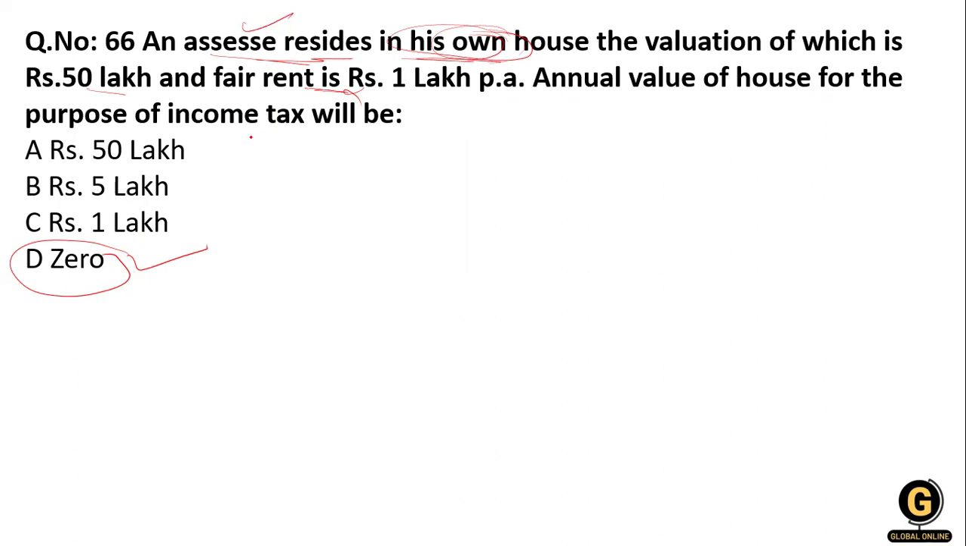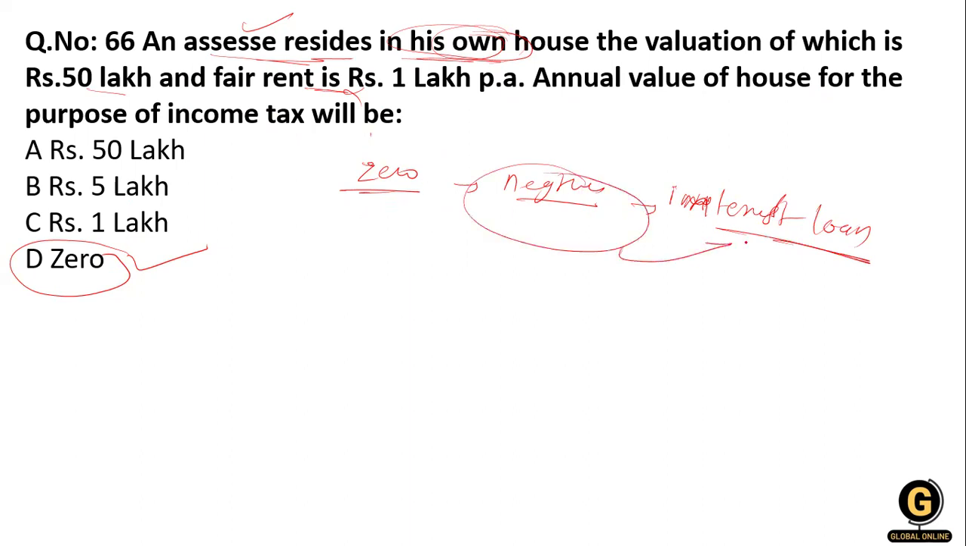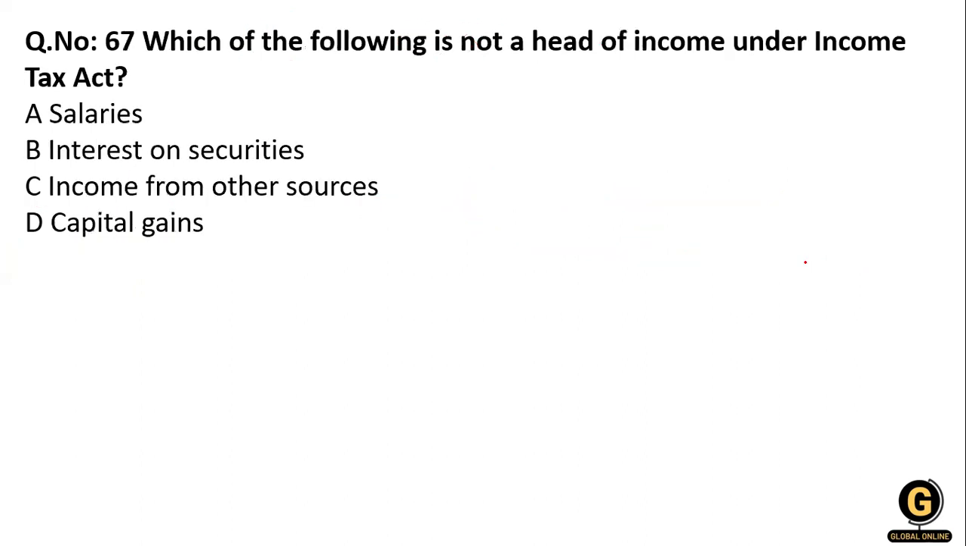The annual value of a self-occupied property is 0, and it can even be negative if home loan interest is paid. Why negative? Because if he is paying interest on his house loan, he has to deduct it, so it will be negative by the amount he pays as interest on the loan. Clear?